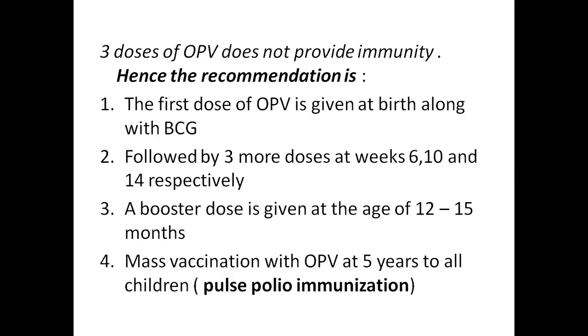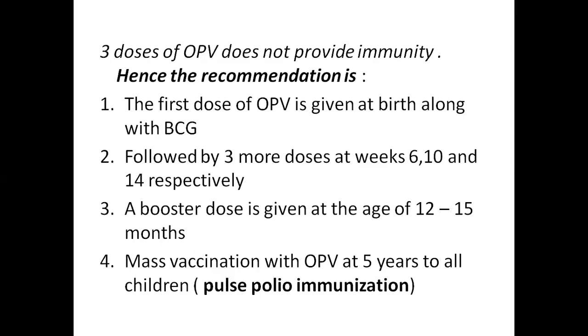We'll learn about the immunization schedule, at which age which vaccine is given, in the further slides. First dose of OPV is given at birth along with BCG, followed by 3 more doses at the 6th week, 10th week and 14th week respectively. A booster dose is given at the age of 12 months to 15 months, that is after 1 year till 15 months you can give. Then comes mass vaccination with OPV at 5 years to all children. This is called pulse polio immunization.